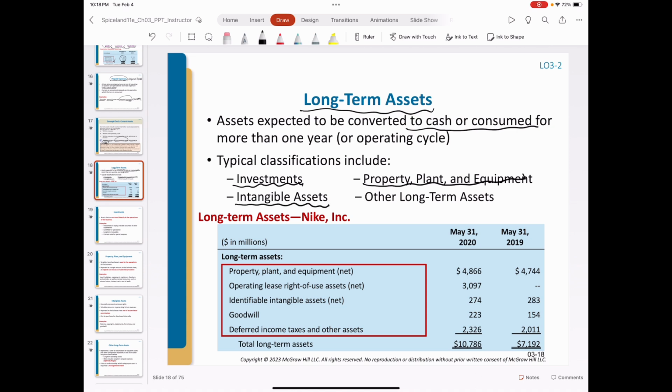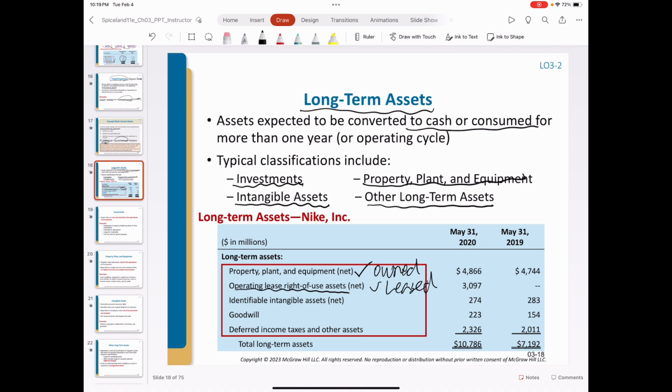Intangible assets and other long-term assets. Again, let's take a glance at Nike's long-term assets. It reports property, plant, equipment. This PPE is owned, while the other one is leased.